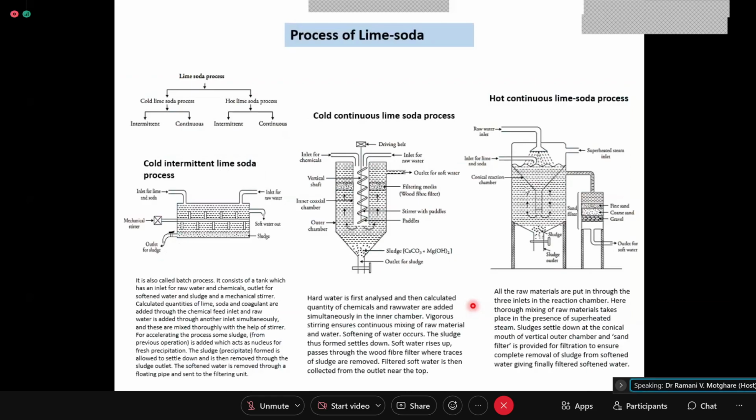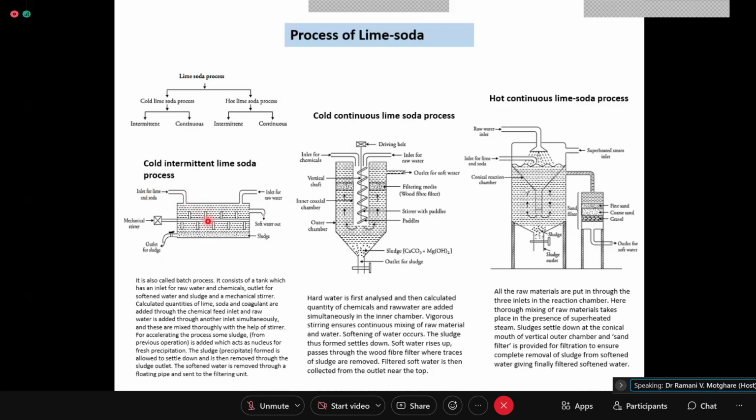Now coming to the lime soda process. This is a batch or intermittent lime soda process. In a batch process, there will be a tank with certain capacity and a mechanical stirrer. You add water and let the tank get filled. The outlets are closed, and then a requisite quantity of lime and soda are added.